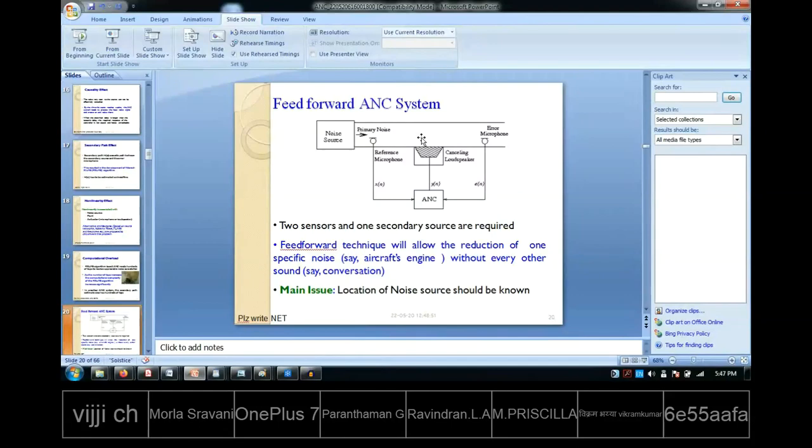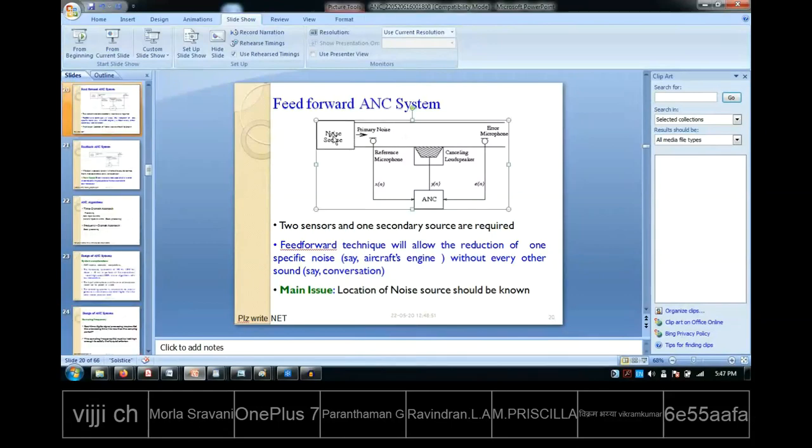So here you see that kind of duct. Let us assume the main noise source is here. The noise which is coming out from the noise source, we call it the primary noise. Let us understand these terms. Let us put a mic near the fan. So the mic near the noise source, that we call the reference mic.